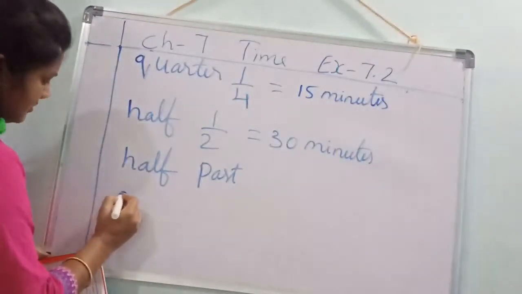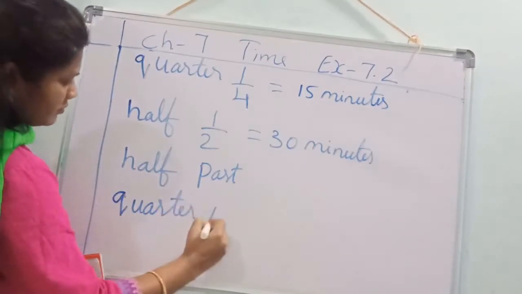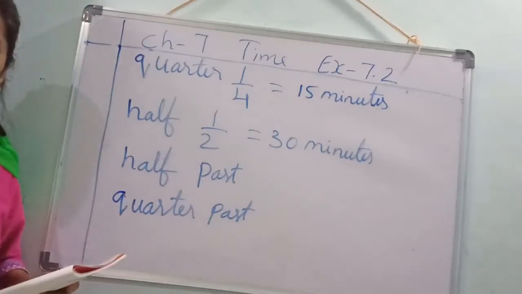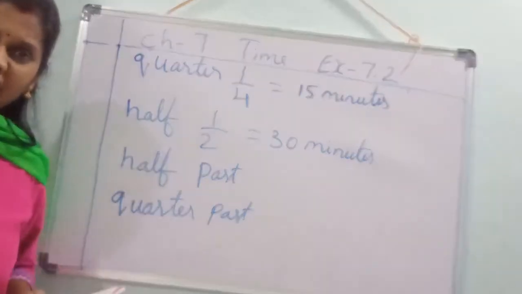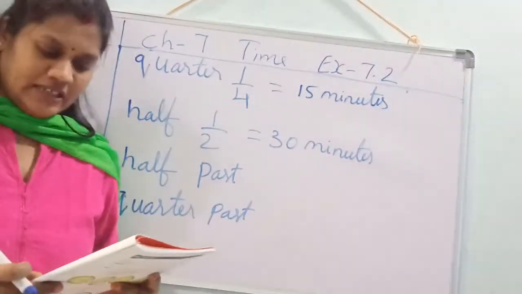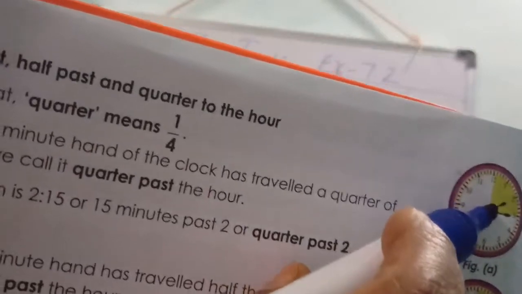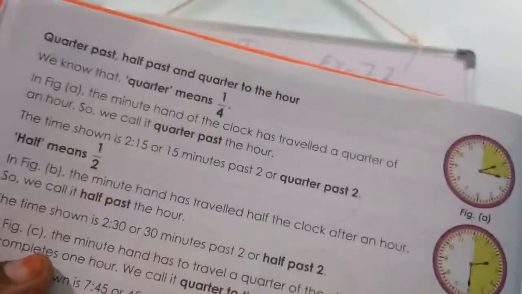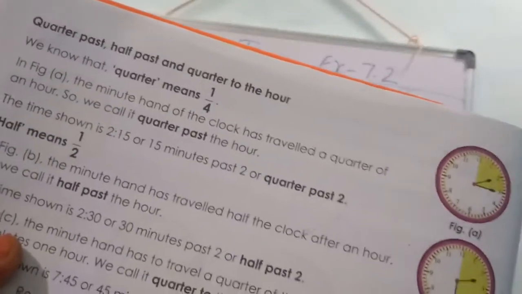Quarter past means quarter past, that also over. Understood? 2:15 over, 3:15 over, 4:15 over, like that. Understood? See, observe here. 2:15 is past, over. Quarter past, that is. Quarter past means what? 2:15. Understood?